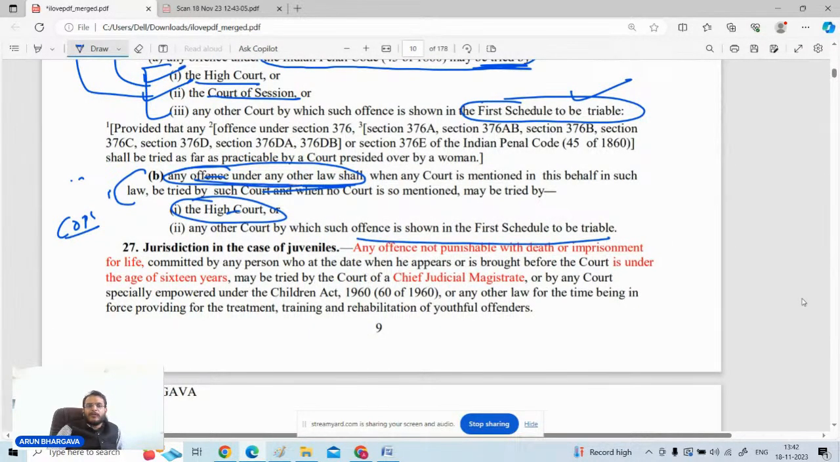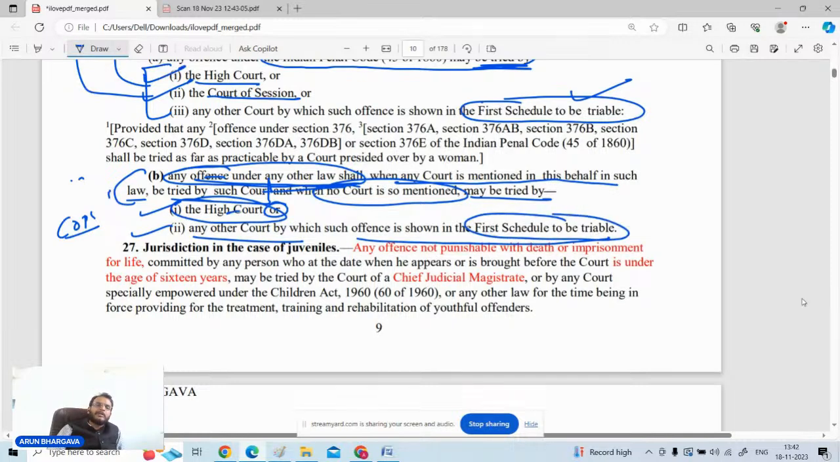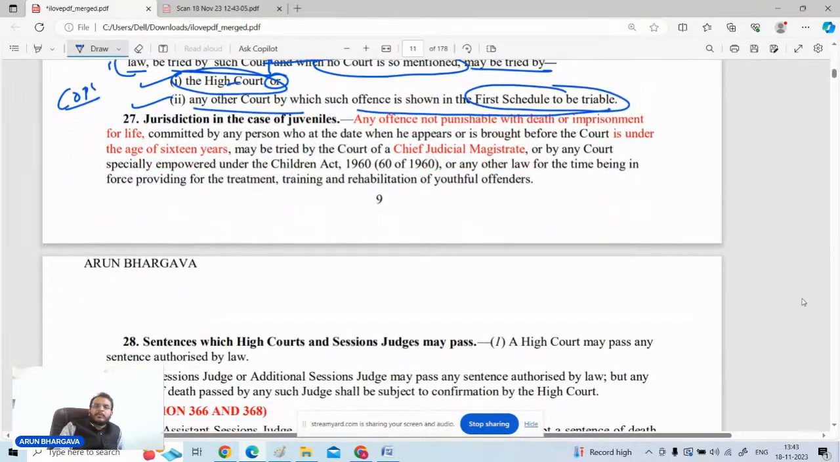As it is stated, any offense under any other law shall, when the court is mentioned in this behalf in the law, be tried by such court. It means when a special law has mentioned a particular court, the trial will be taken up by that court only. But if there is no court mentioned in the special law, the case may be tried by the High Court or any other court as specified in the first schedule to be triable. So in the first schedule, part B, that will be the last page of the schedule, which will tell you which court will be having the jurisdiction to try the matter if the offense is under some other law.